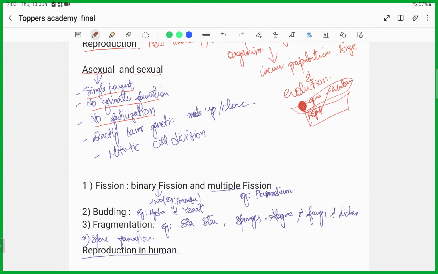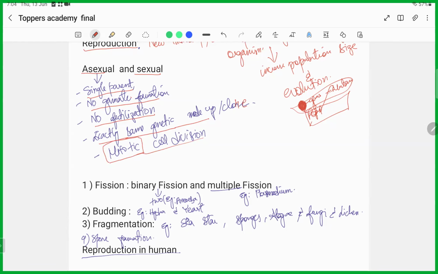Because it is only a single parent, with no gamete formation and no fertilization, the progeny or young ones produced will be exactly the same as the parent. That is, they will have the exact same genetic makeup. In a way, we can say they are clones of the parent organism. Asexual reproduction undergoes mitotic cell division, not meiosis.